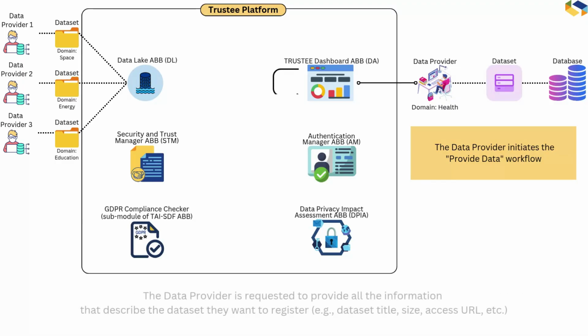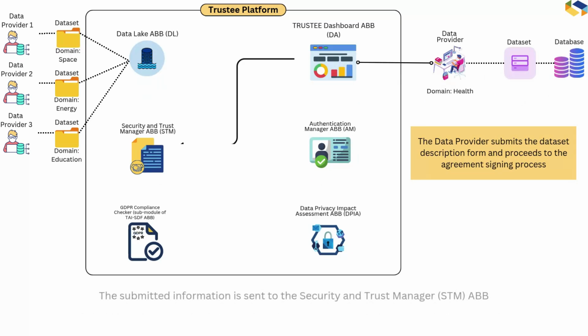The data provider is requested to provide all the information that describe the dataset they want to register, for example, dataset title, size, access URL, etc. The data provider submits the dataset description form and proceeds to the agreement signing process. The submitted information is sent to the Security and Trust Manager, STM, ABB. STM responds that information was received successfully.